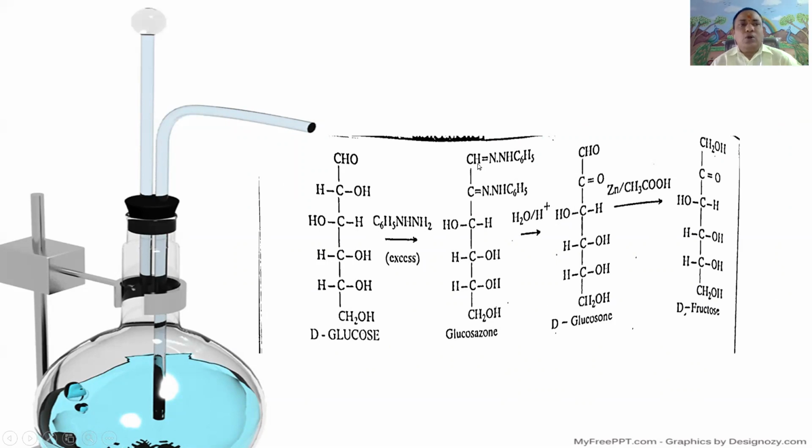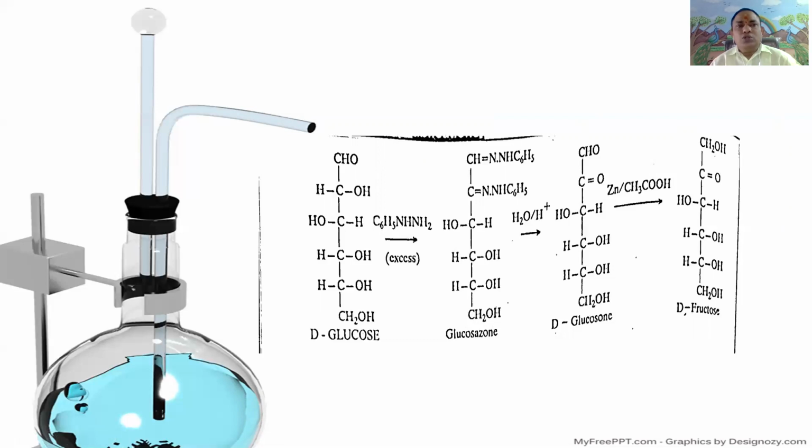It can also be called glucosazone: CH=N-NH-C6H5, C=N-NH-C6H5, CHOH, CHOH, CHOH, CH2OH. It is called glucosazone or osazone of glucose.